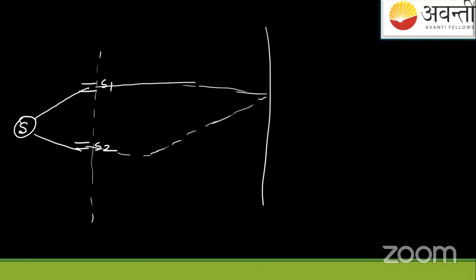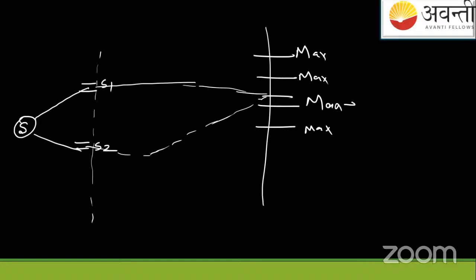they will interfere, and on the screen a pattern is formed. This is the central maximum. This is a dark band, then maximum, then dark band, then maximum. Max, max, max. And similarly in the minus y-axis, there will be maxima. This is the central maximum, and this is a maximum, like this.